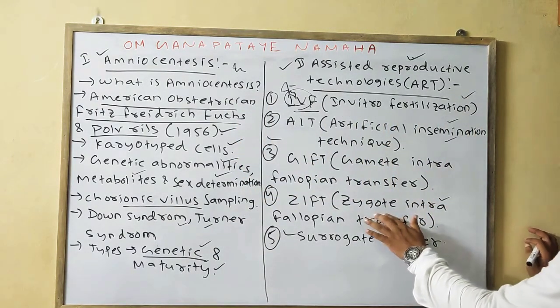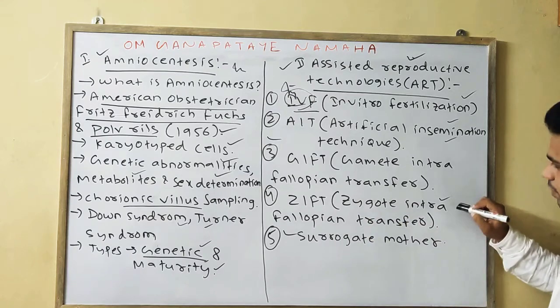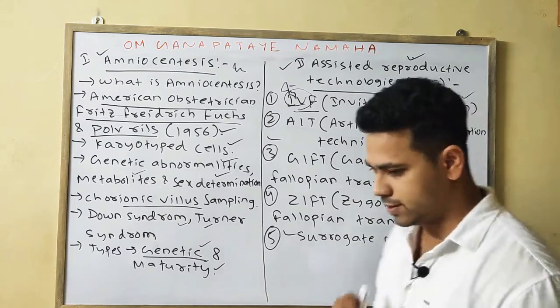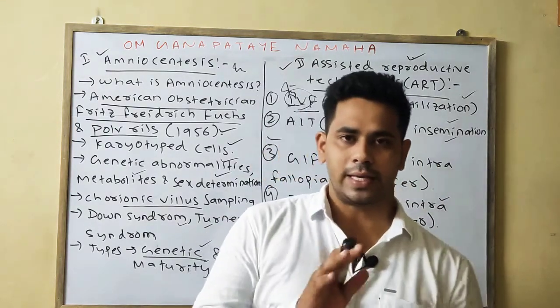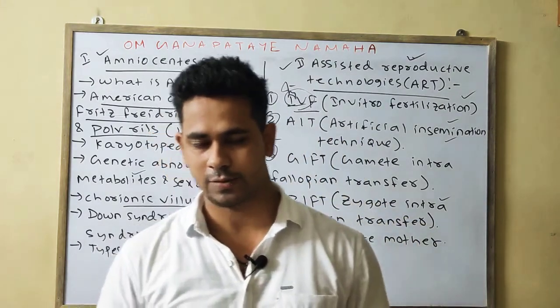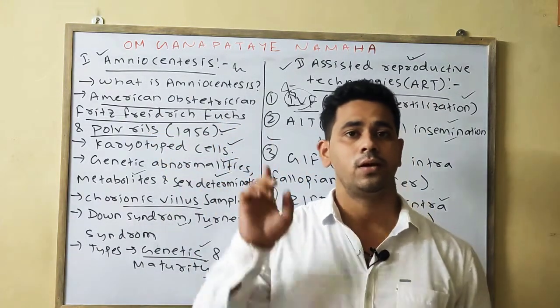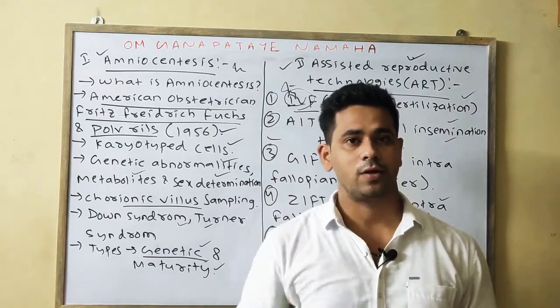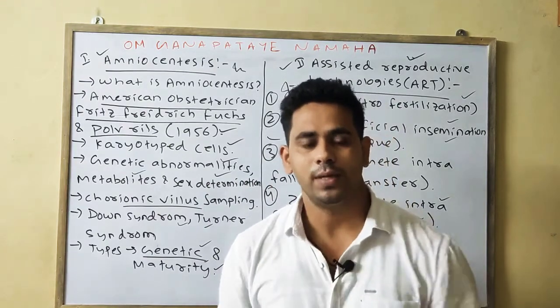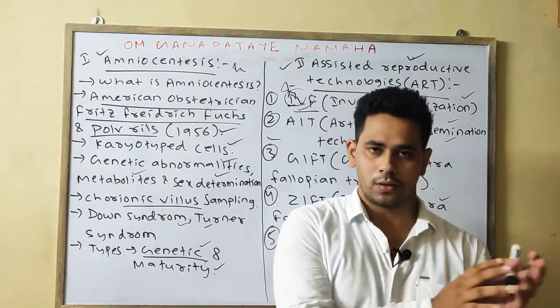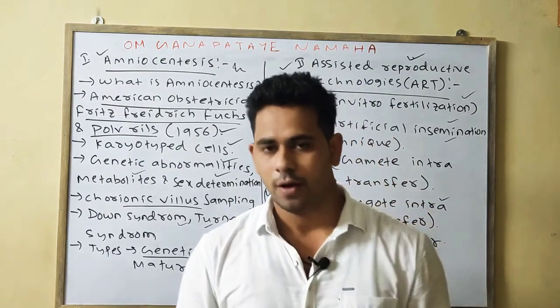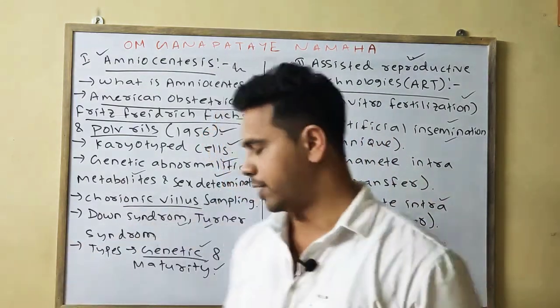Next is ZIFT, zygote intrafallopian transfer. These two are very similar. The only difference is, in GIFT the gamete is introduced into the fallopian tube, whereas in ZIFT, the zygote is introduced, meaning the fusion has already been done. The zygote is transferred into the fallopian tube for further development.